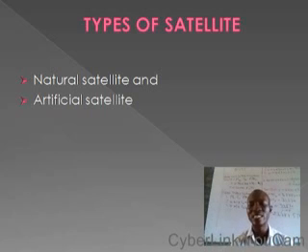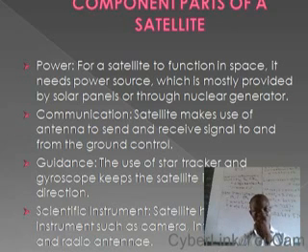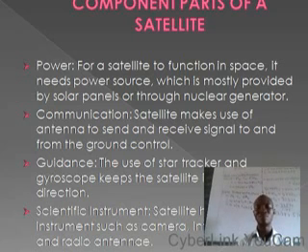Now, let's look at the various component parts of a satellite. We have power, communication, guidance, and scientific instruments. For any typical satellite to function in space, it must have a power source. Majorly, the power source for any satellite in space usually comes from two different sources.